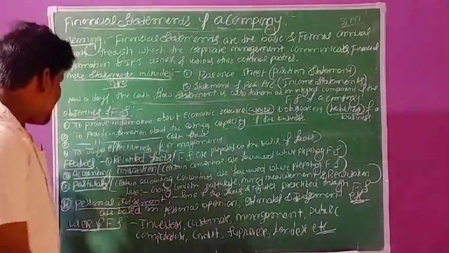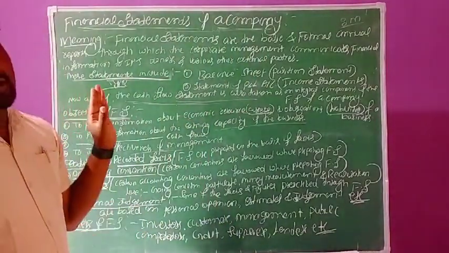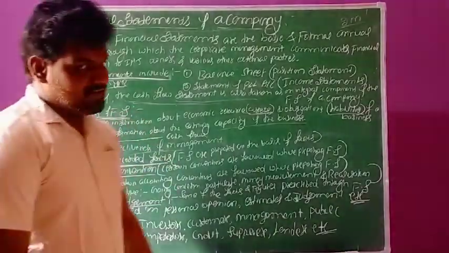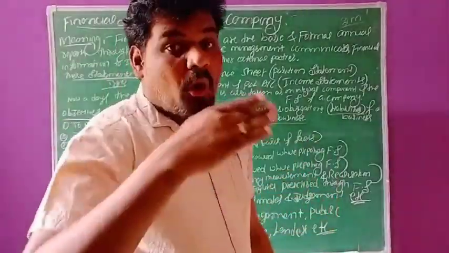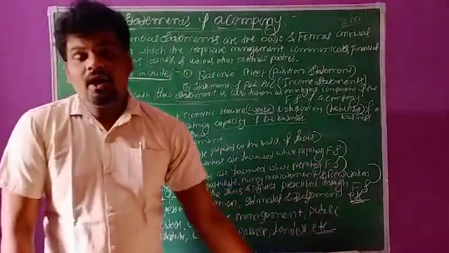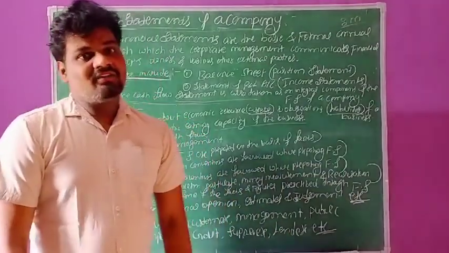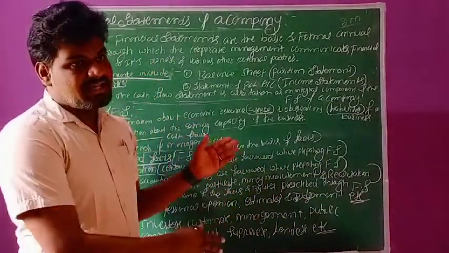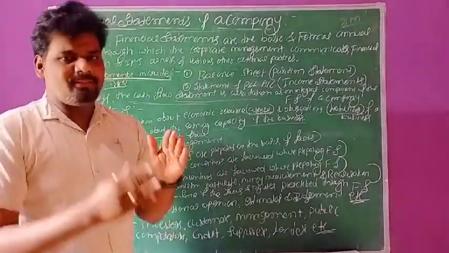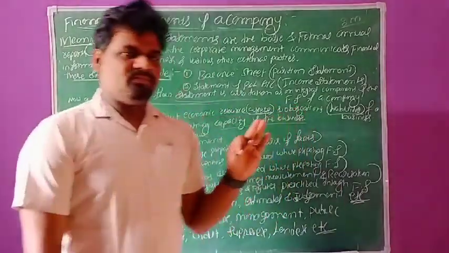So here there are four main objectives of preparation of financial statements of a company. Once again, the first one: to provide information about economic resources and obligations of the business. Here, whatever the total assets in the business and what the various liabilities are, such things we can easily ascertain.